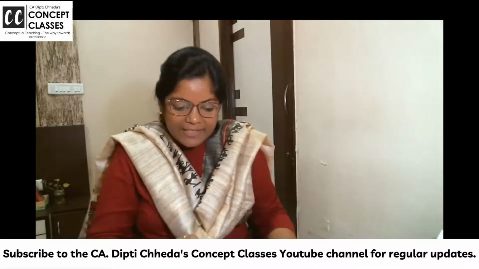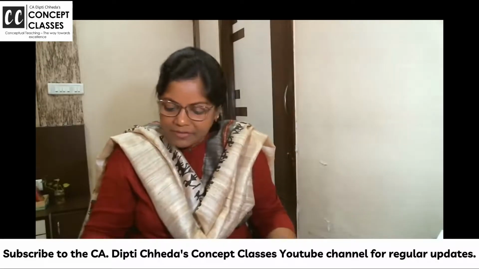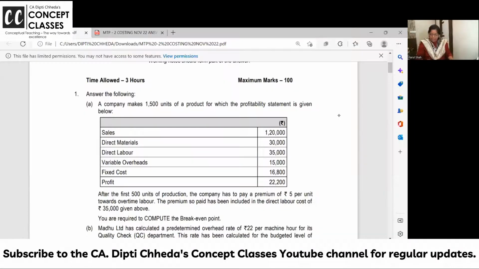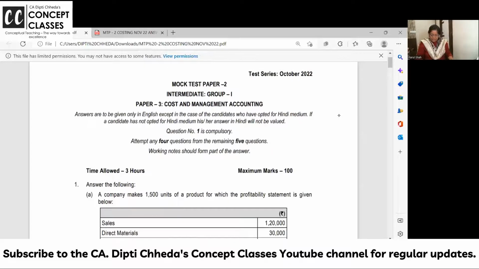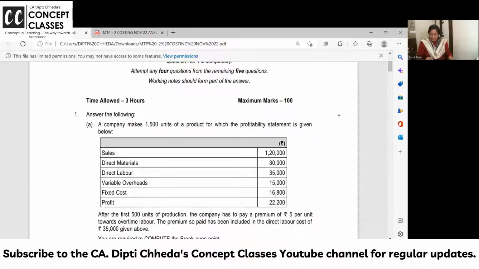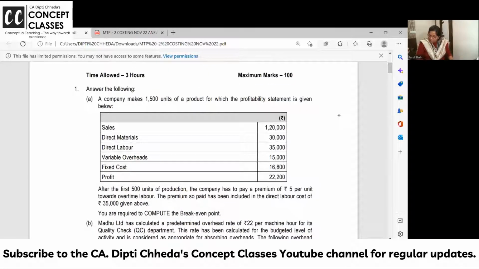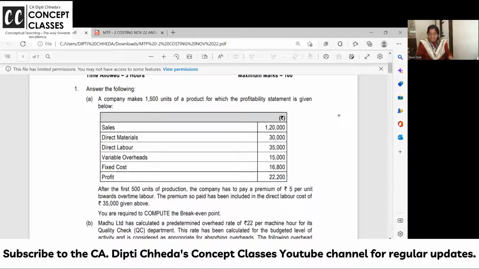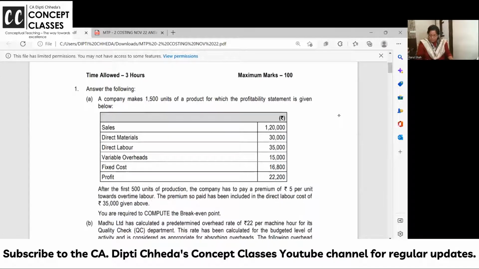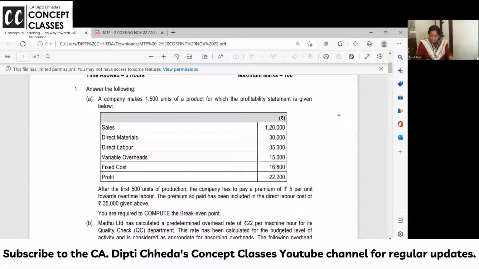All right, mock test 2 for the November attempt. Here we go. Okay, mock test paper 2 this is, and question number 1 I am discussing. A company makes 1500 units of the product for which a profitability statement is given. Up to 500 units, the company has to pay a premium of 5 per unit towards overtime labor. The premium so paid has been included in the direct labor cost only.